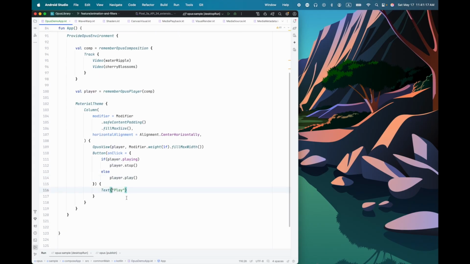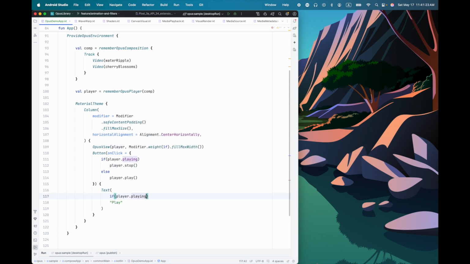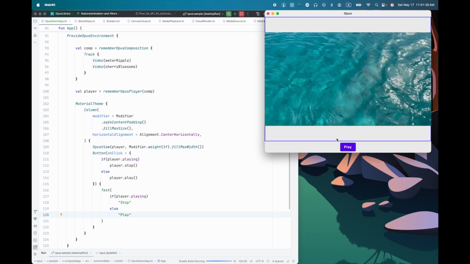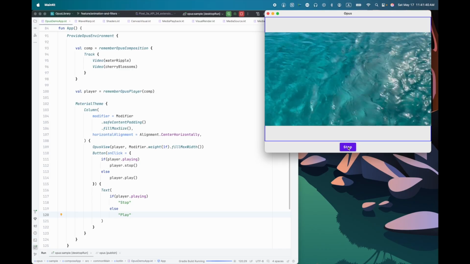And if it's not playing, we'll have it play. Of course, we don't want a stop button that's labeled play. So instead, we'll say if a player is playing, we're going to call this stop. Otherwise, we'll call it play. And let's try that out. Excellent. We now have a stop button. I can play and I can stop.